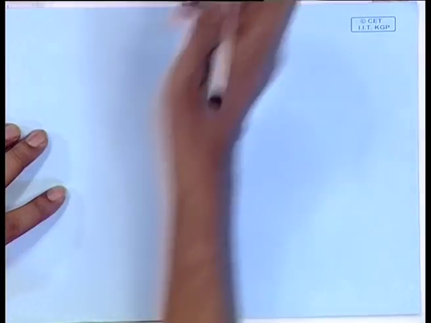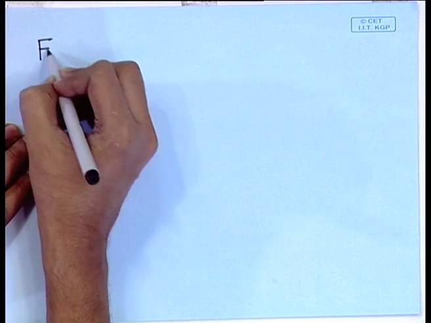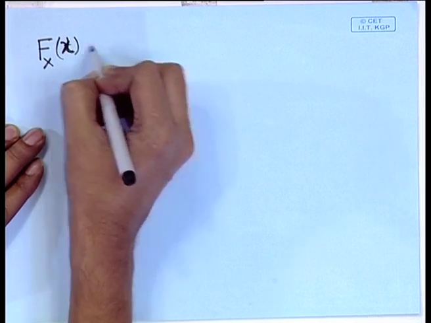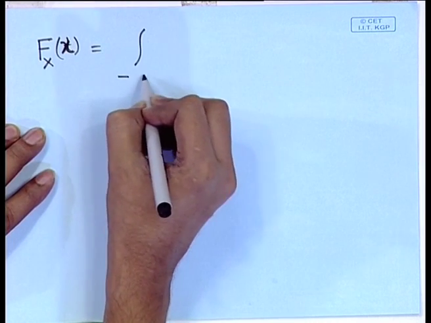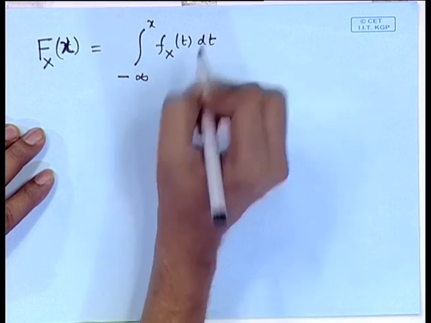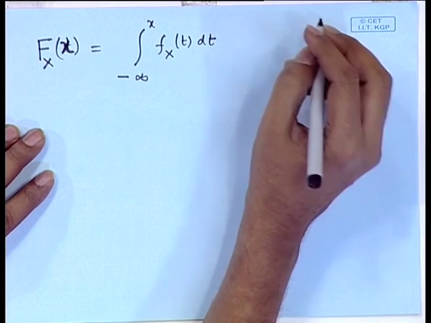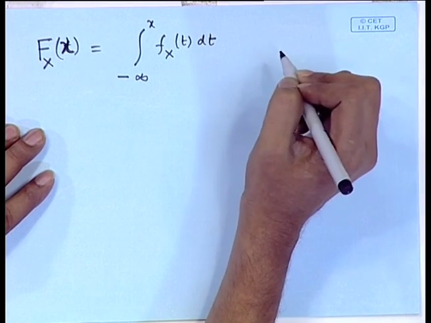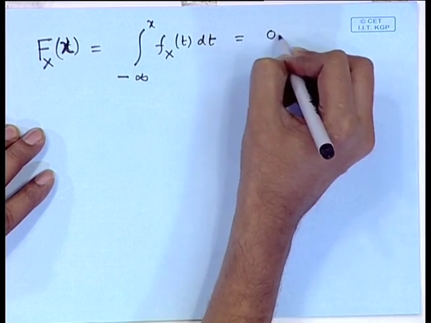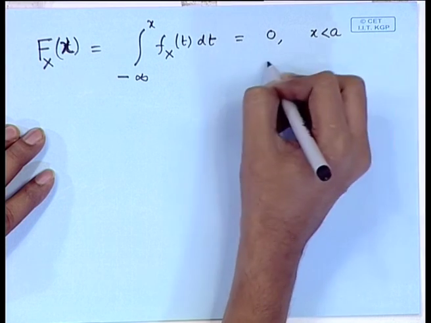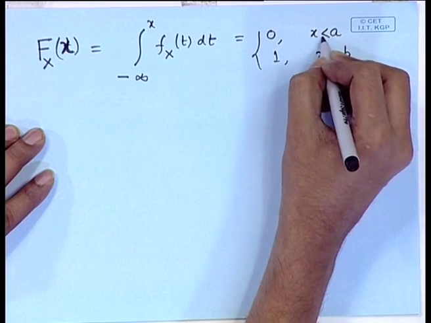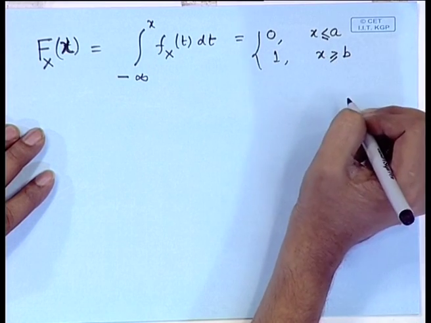We also look at the plotting of the cumulative distribution function, that is, integral from minus infinity to x of f(t) dt. Since the distribution is 0 up to a and beyond b, this is going to be 0 for x less than a, and it is going to be 1 for x greater than b. You may put equality here also, it does not make any difference.